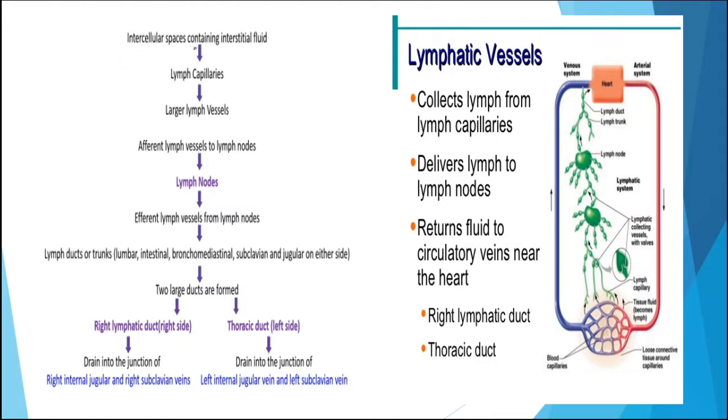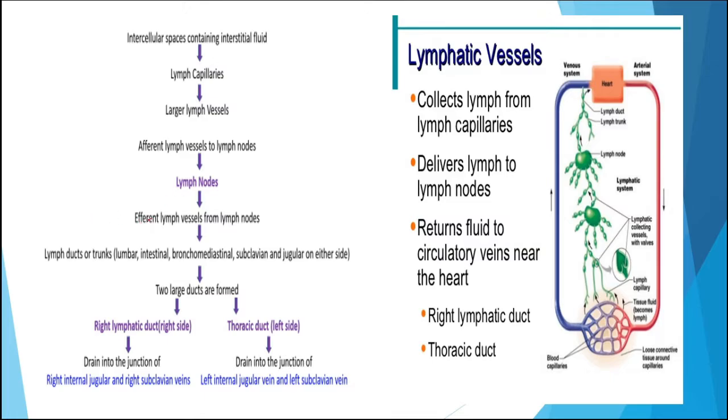The intercellular space containing the interstitial fluid will move through the lymph capillaries, then it will enter into the large lymph vessels. These lymph vessels have lymph nodes at regular intervals, and the lymph nodes capture the foreign bodies which are coming through this lymph.